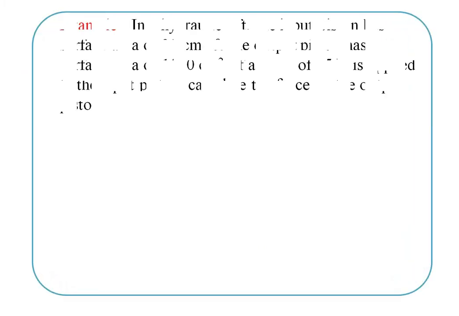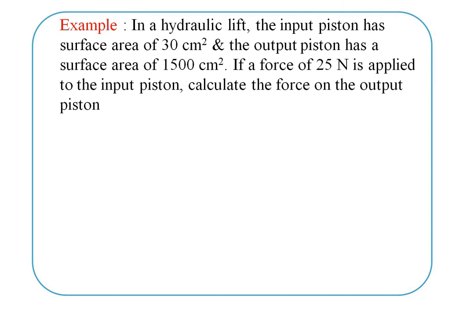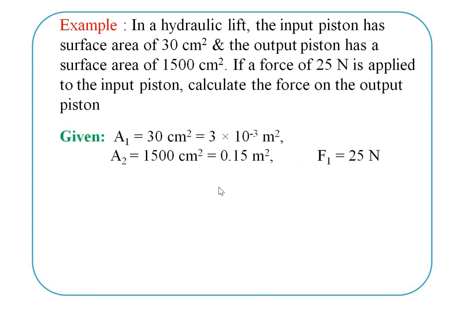So let's see one example of this. In a hydraulic lift, the input piston has a surface area of 30 cm square and the output piston has a surface area of 1500 cm square. If a force of 25 Newton is applied to the input piston, calculate the force on the output piston. So this is an example of 2 marks. So let's see. First, the given data.